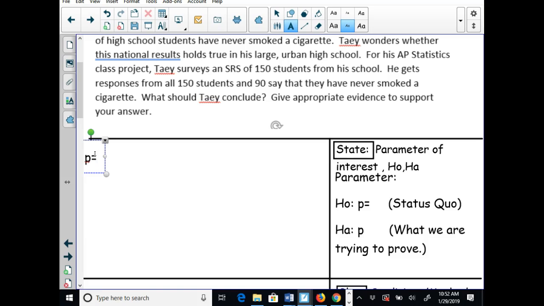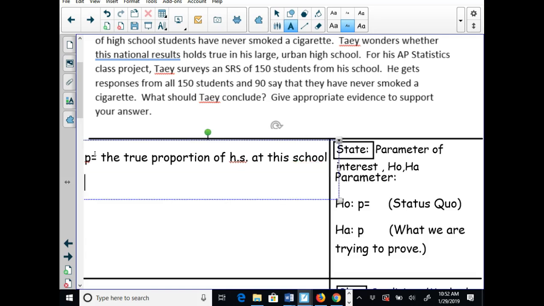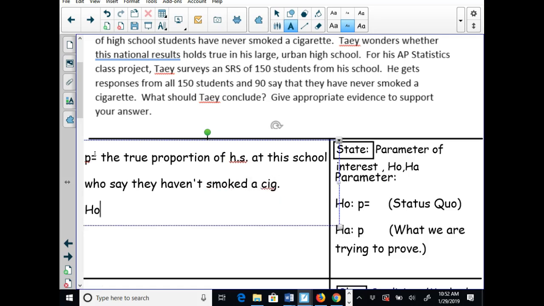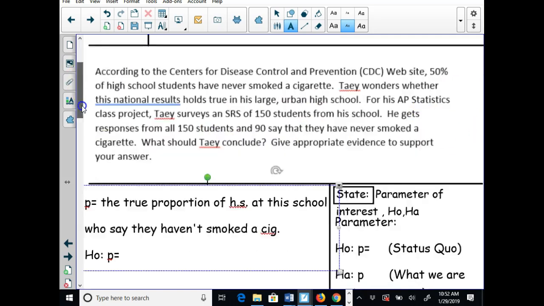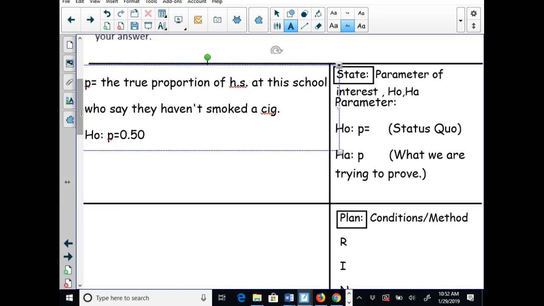So our parameter of interest, like we practiced in section 9.1, is the true proportion of high school students at this school who say they haven't smoked a cigarette. Okay. Our H0 is our status quo or our current claim or our current truth. And right now the current truth is 50% of high school students have said they never smoke a cigarette. So we're going to assume that to be our current truth right now.